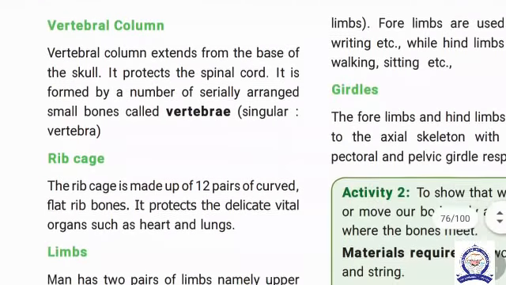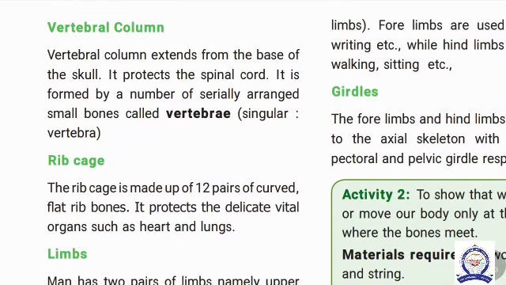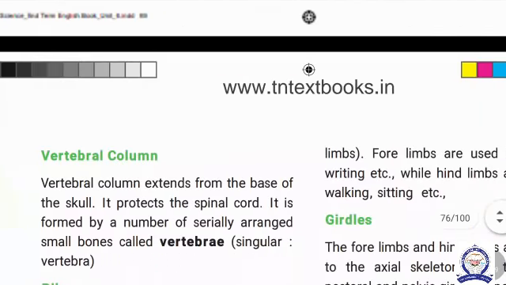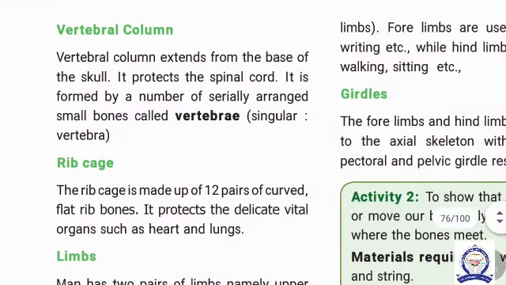Okay. Next topic is the vertebral column. Generally, the skull bones consist of two divisions: one is cranial bones, another is facial bones. The cranial bones are 14. The facial bones are 8. Totally, the skull bones are 22. Okay, the next chapter is the vertebral column.